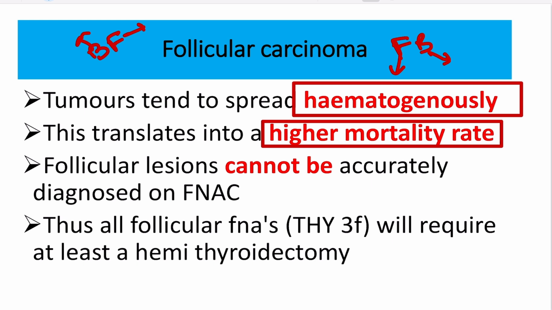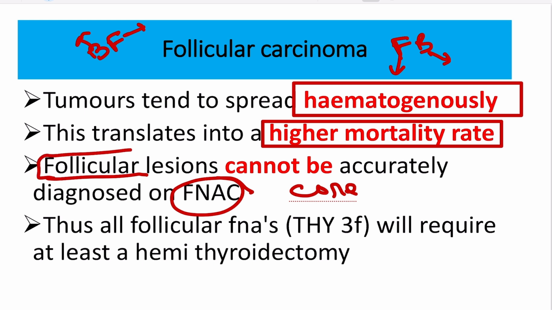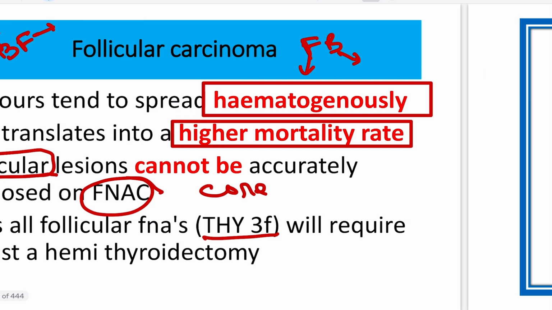The follicular lesion cannot be accurately diagnosed on FNAC, and we should go for a core biopsy if it is a suspected follicular lesion, but there is a chance of bleeding. So we have to keep in mind during core biopsy that there is a chance of bleeding. And if we do not suspect this is follicular, then FNAC is the best option. All follicular lesions will require at least a hemithyroidectomy.